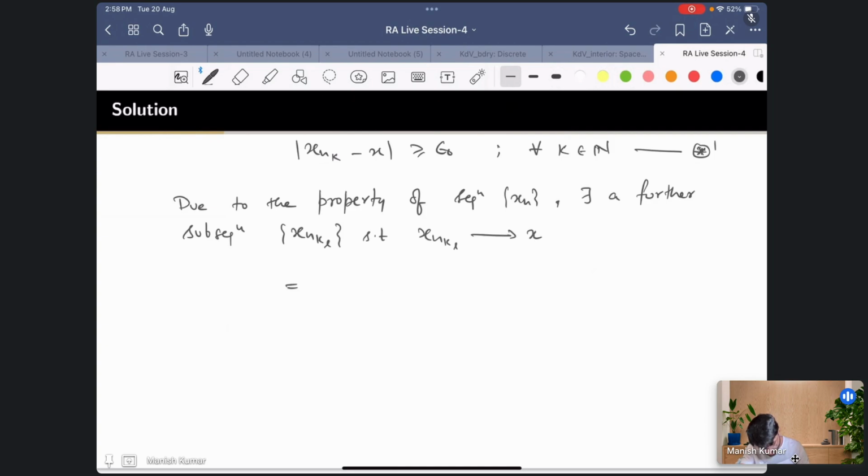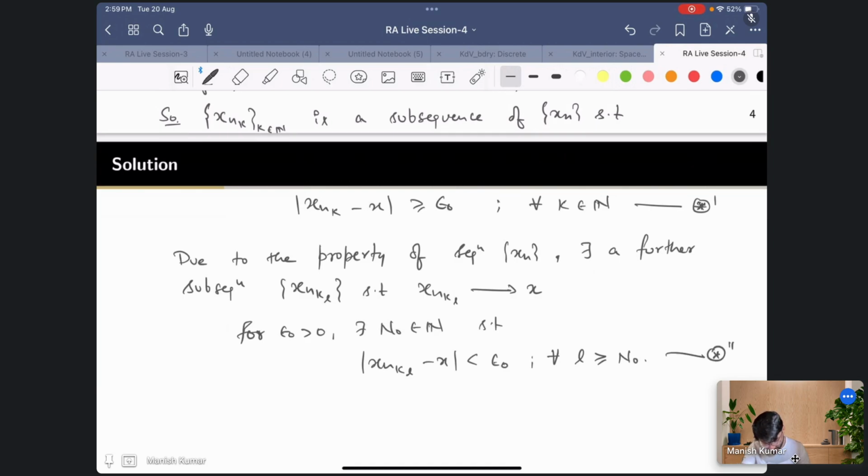This would mean that for the same epsilon naught, there exists n naught such that |x_{n_{k_l}} - x| is less than epsilon naught for all l greater than or equal to n naught, right?